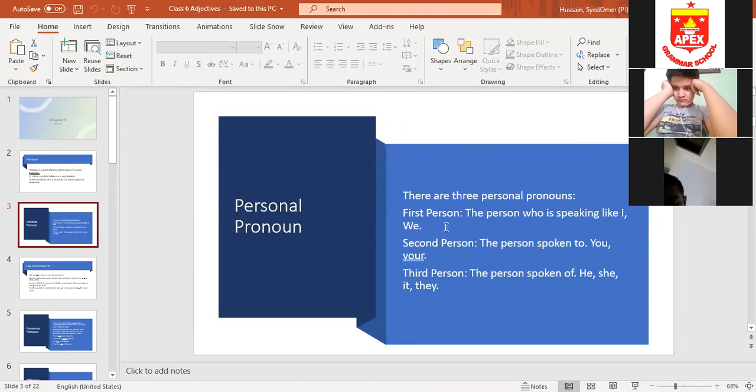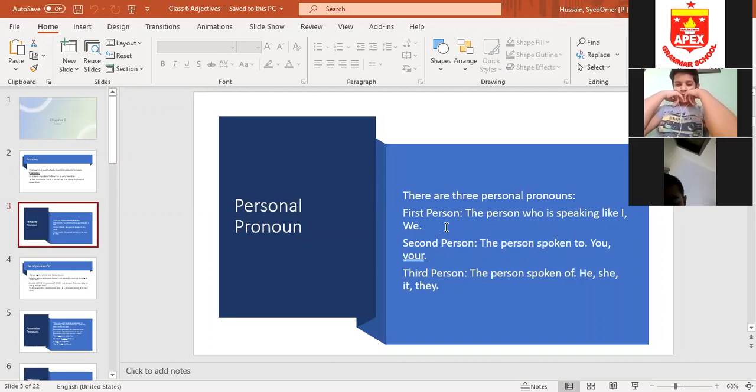Right now, who is speaking? I am speaking. Which pronoun am I going to use for myself? Obviously, I. So, first person means the person who is speaking. For example, if Rian is speaking, he will be the first person. If Rohan is speaking, he will be the first person. If Miss Sobia is speaking, she is the first person.